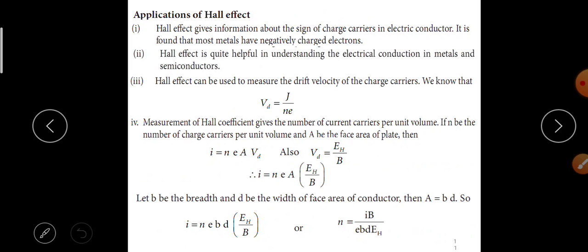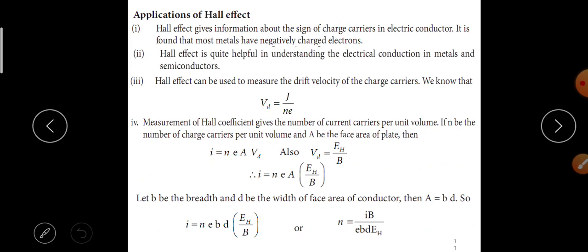If N be the number of charge carriers per unit volume and A be the face area of a plate, then I is equal to N into E into A into Vd. Also Vd is equal to EH by B. Therefore I is equal to NEA into EH by B. Let B be the breadth and D be the width of the face area of the conductor.